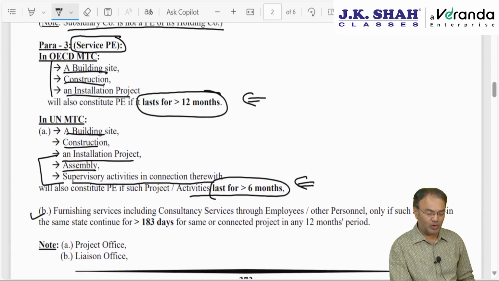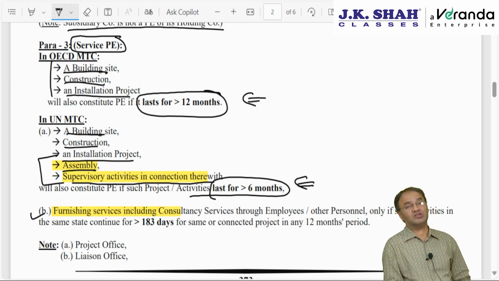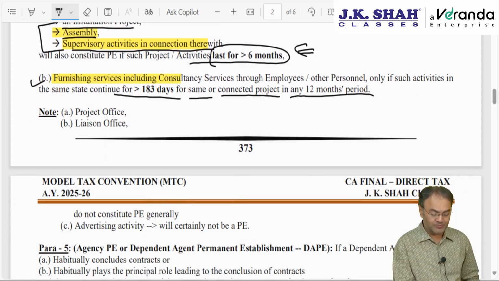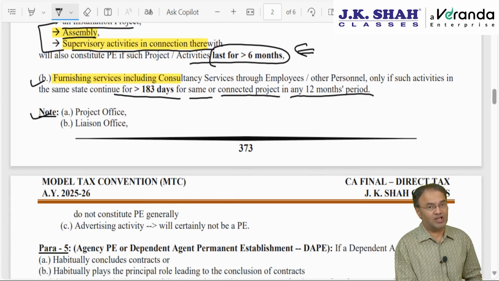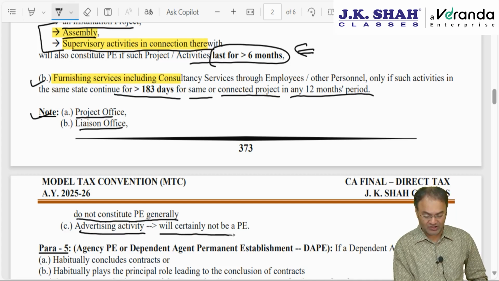Then the UN model has one more point. So the UN model has how many extra points? 1, 2 plus this point, totally extra. Furnishing of services. Furnishing means providing of services. Providing of services including consultancy services through personnel or employees, provided such service lasts for more than 183 days in the same or connected project in any given 12 months period, in any continuous 12 months period. There is a clarification inserted by me based on some case law that project offices and liaison offices do not constitute PE generally. However, advertising activity will certainly not be a PE.